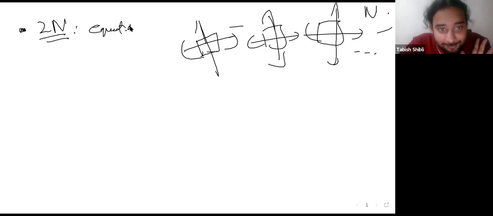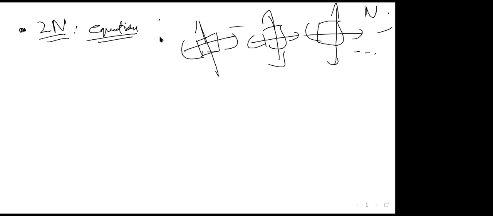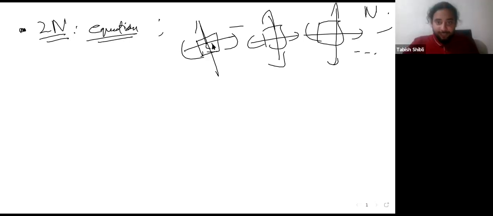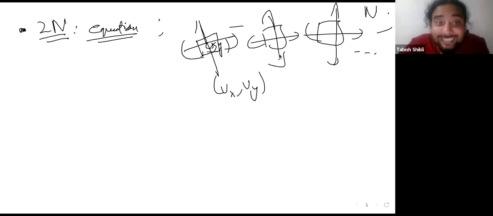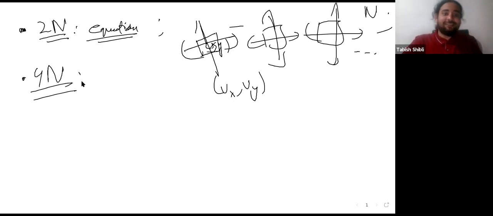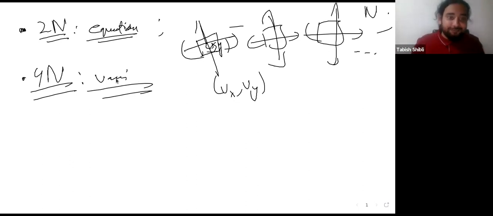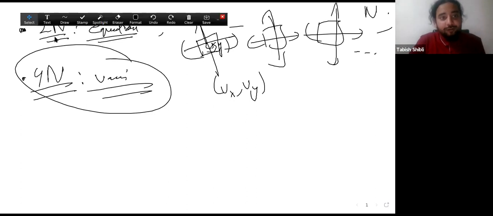The number of variables will be the x position and the y position, and the x velocity and the y velocity of each. So how many variables will there be? There will be 4n variables. And you'll find that happening a lot, that your number of variables will be greater than your number of equations.